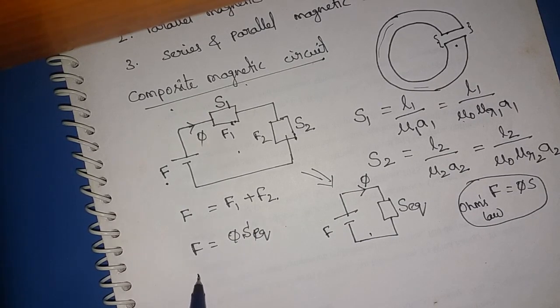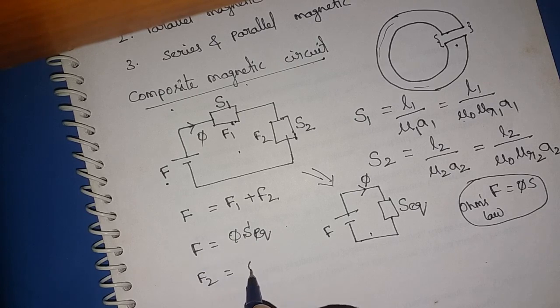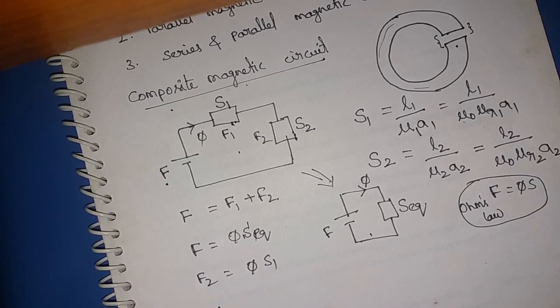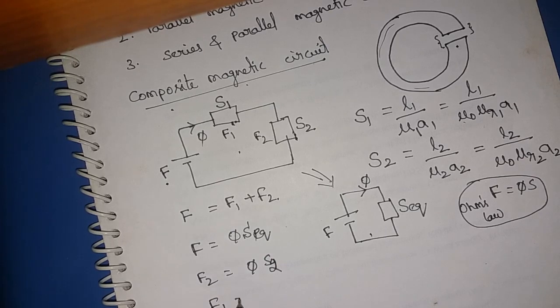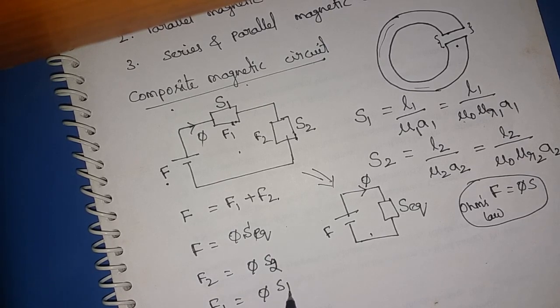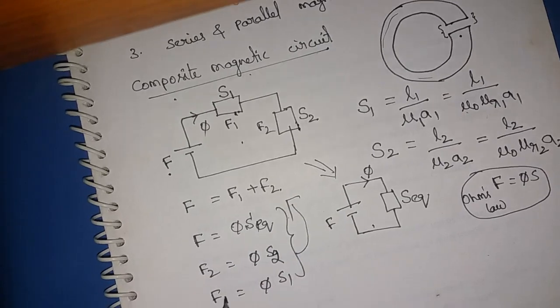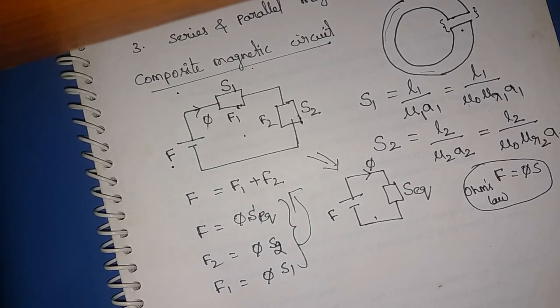Next, similarly F2 is equal to phi into S2, and F1 is equal to phi into S1.